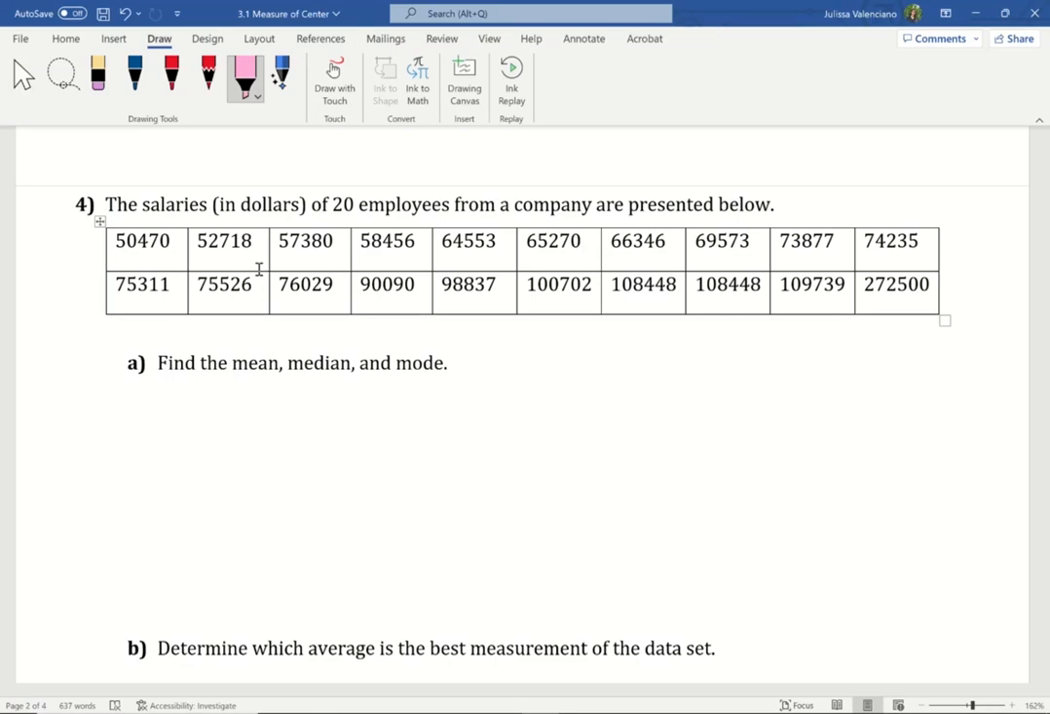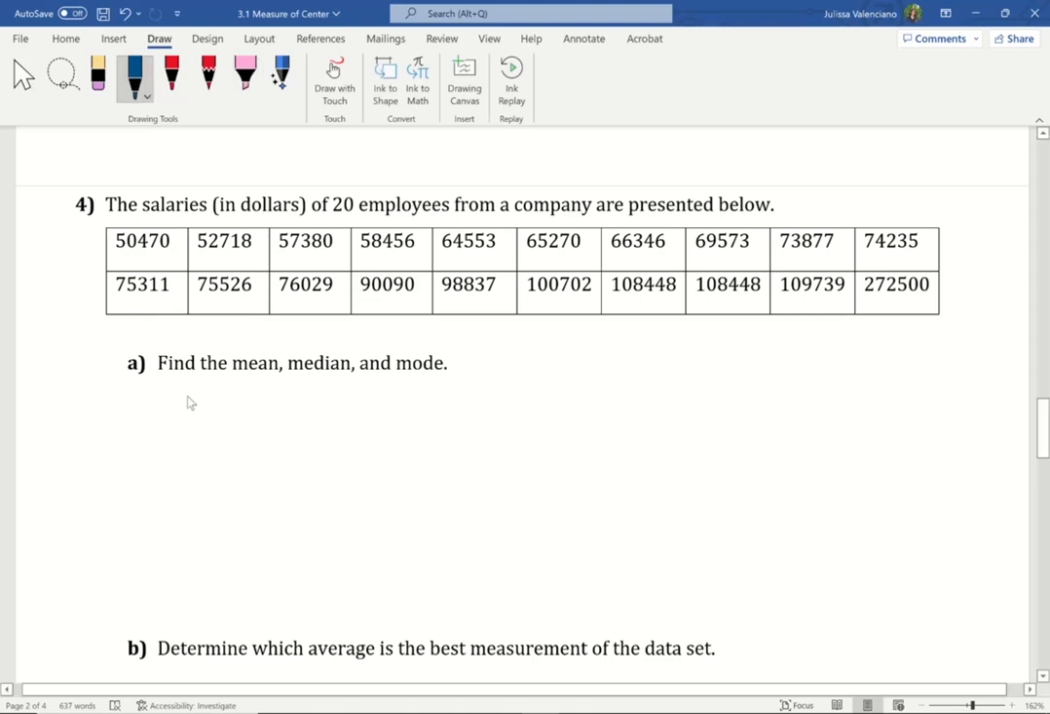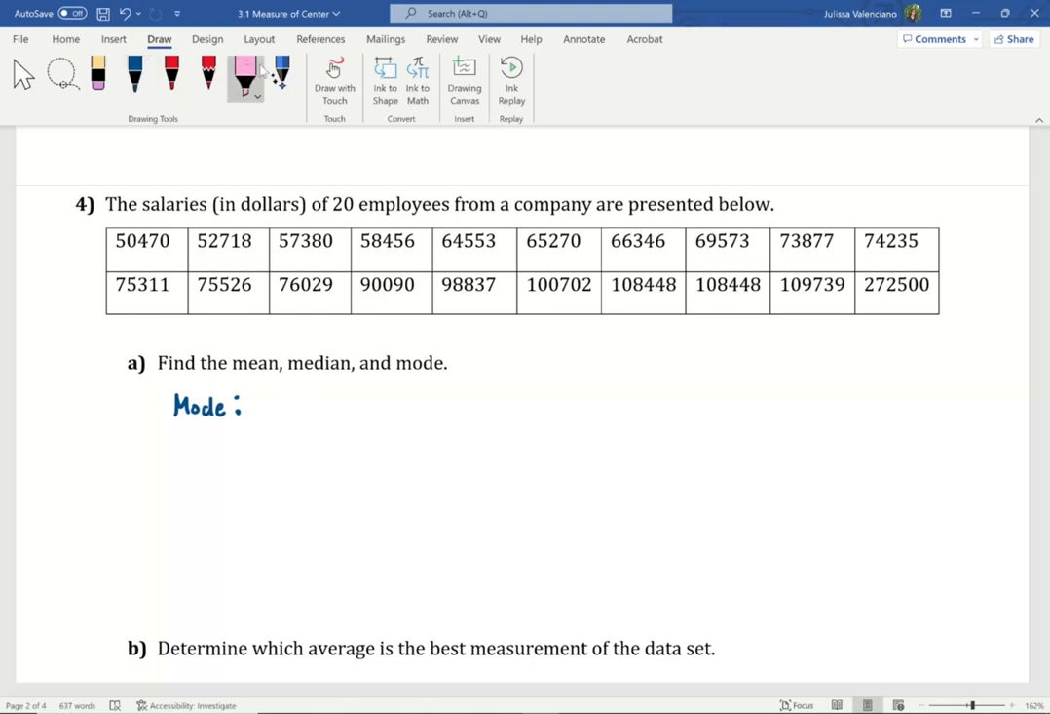We can see that the data values are in order from smallest to largest. So that is nice. We don't have to order them. So let's go ahead and start by computing the mode. What is the mode of this data set? Do you see a value that repeats with the highest frequency, or do you see two values that repeat with the highest frequency? Here I'm only seeing one value that repeats more than once, and that is 108,448. That is the mode.